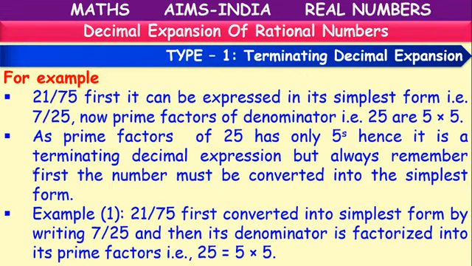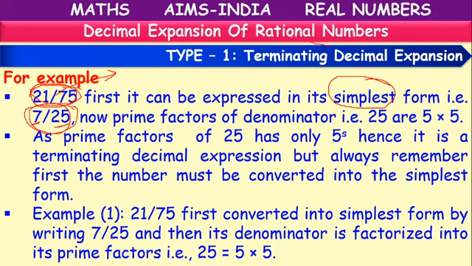Here, let's see some examples. Here, 21 by 75 is there. It is a rational number. So whenever we have a rational number, first we have to try to arrange it in its simplest form. If there is any possibility of cancellation, we have to do it first, and take it in simplest form. So what is the simplest form? Both are cancelled by 3. 3 7s are 21, 3 25s are 75. So 7 by 25 is the simplest form.